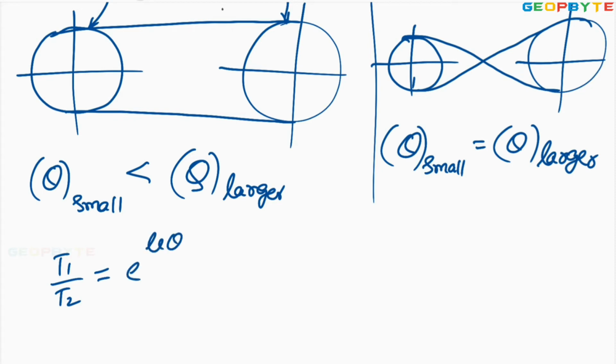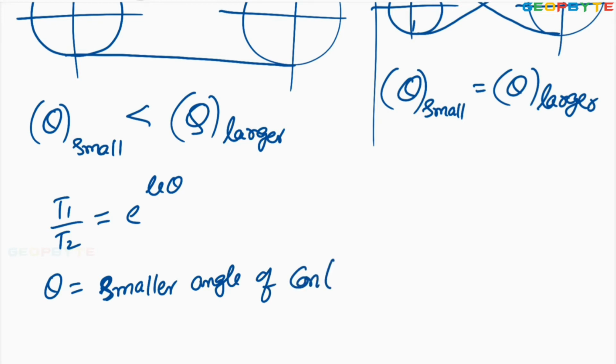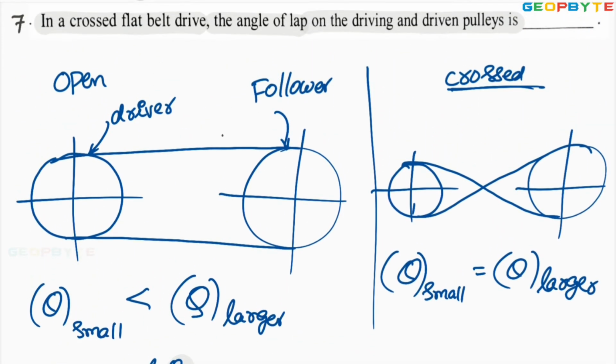This theta should be the smaller angle of contact. In the crossed belt drive, since the angle of contact remains the same, any angle can be taken. But in the open belt drive, this theta must be the angle of contact in the smaller pulley. I hope you got my point. Now let us go for the problem.